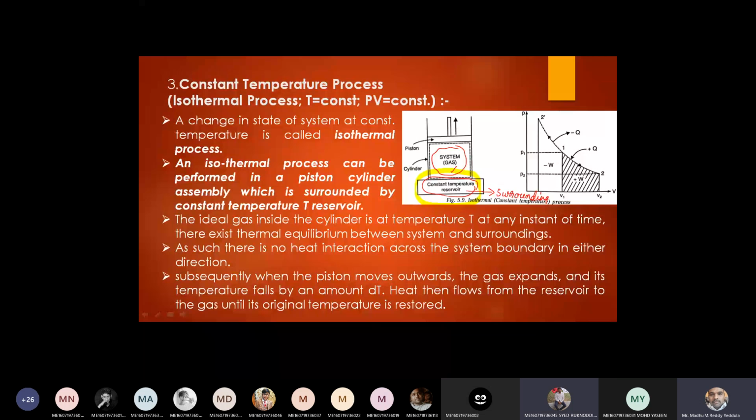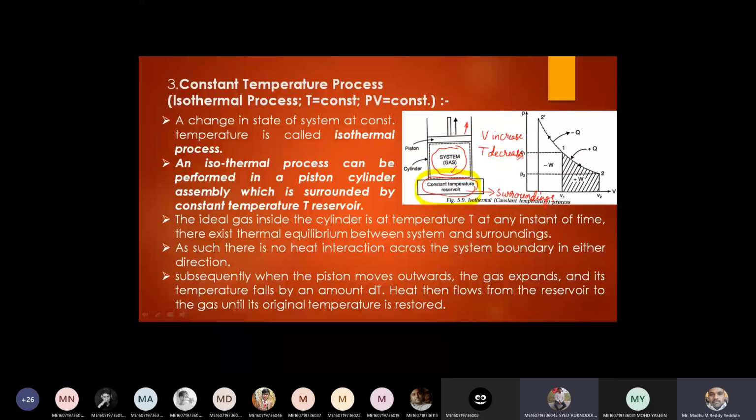Now at this point of time, let us assume the temperature of the system is constant, right? Suppose if you move the piston upward direction, what happens to the volume? If you move piston upward, volume will increase, yes or no? When volume increases, what happens to temperature? Temperature will decrease, right?